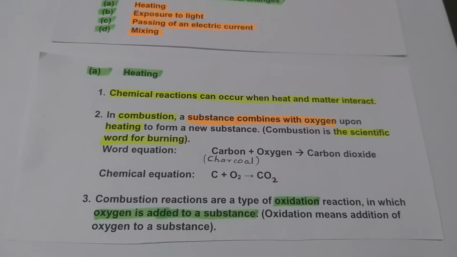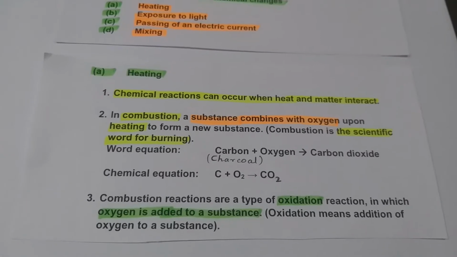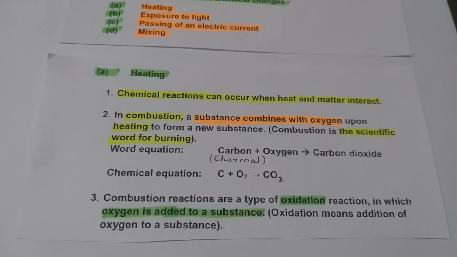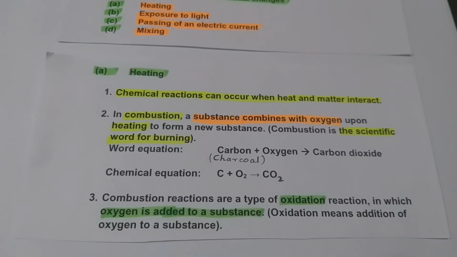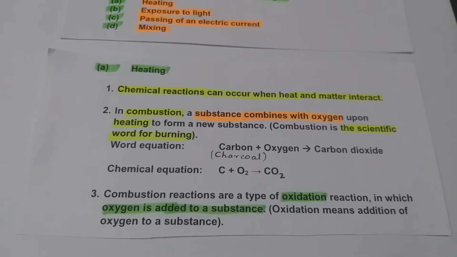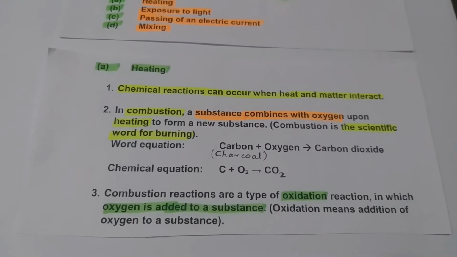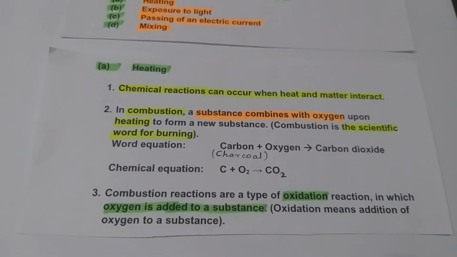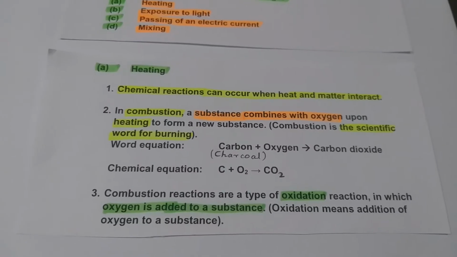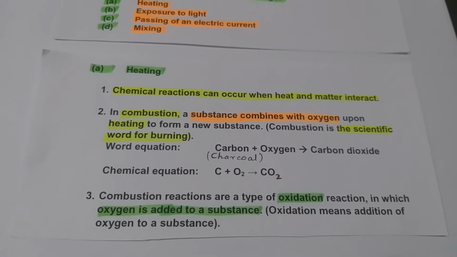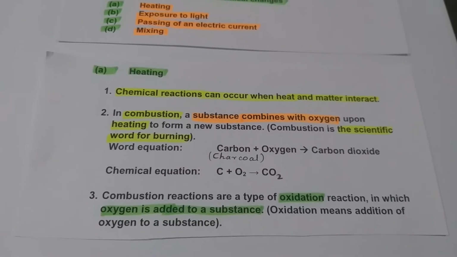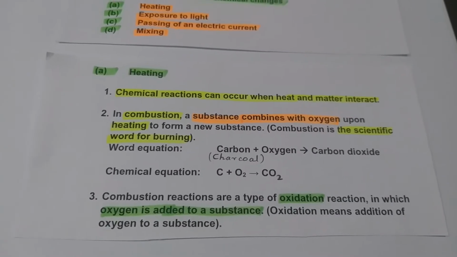To start with, heating. Chemical reactions can occur when heat and matter interact. You should be knowing the meaning of the word matter. If you want, you can take notes here in your science notebook. I have made it in a simple way. Even you can study from the textbook, but these points will help you remember easily for your test or for your exams, right? And you can quickly recall.